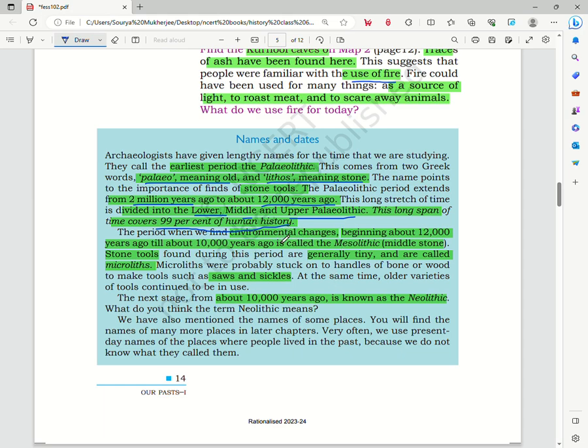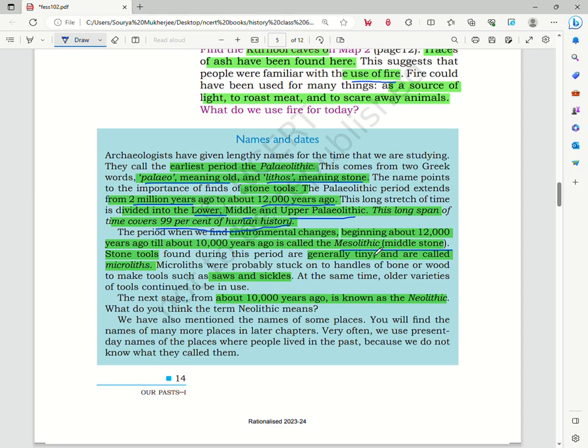In the next period that we see in the classification, there we notice several environmental changes from about 12,000 years ago to around 10,000 years ago. And this period is known as the Mesolithic age. That is, Mesolithic means Middle Stone Age.